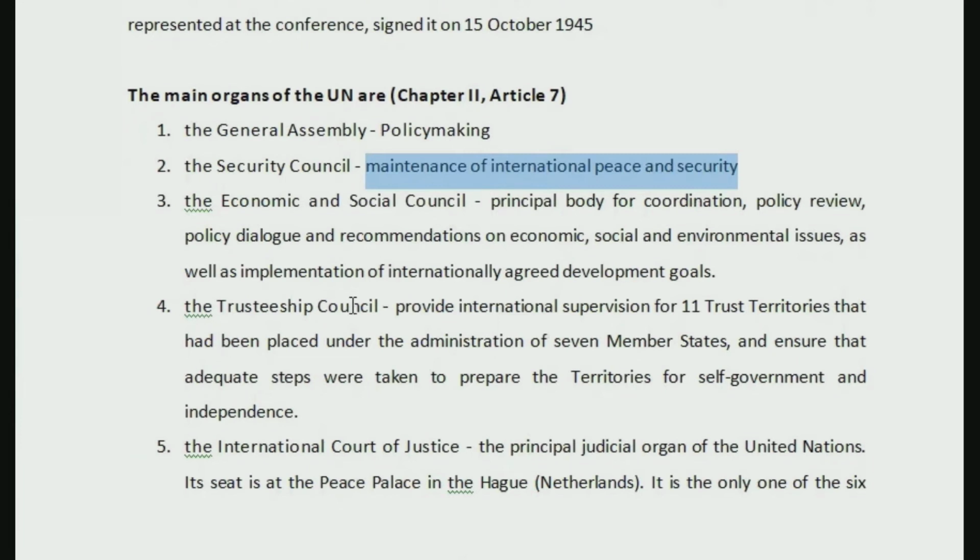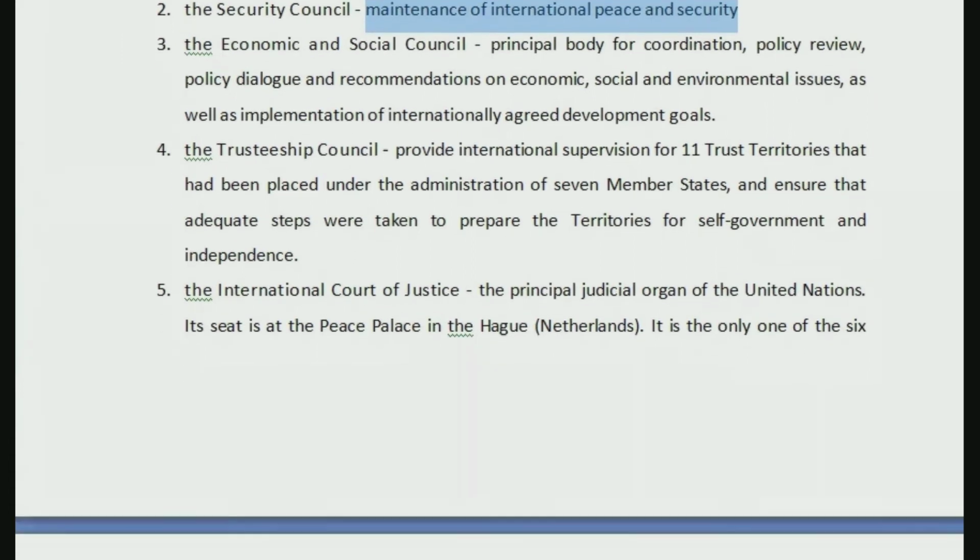Next one is the Trusteeship Council, which provides international supervision of 11 trust territories that had been placed under administration of 7 member states, and ensures that adequate steps are taken to prepare the territories for self-government and independence. This is with regard to Trusteeship Council.